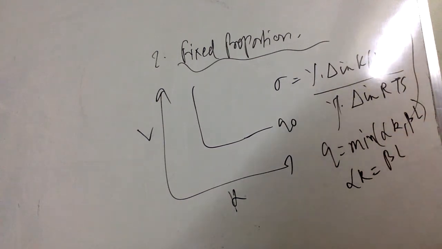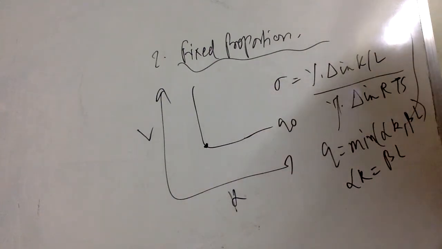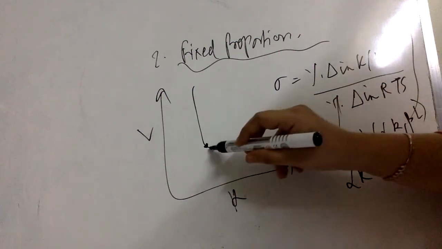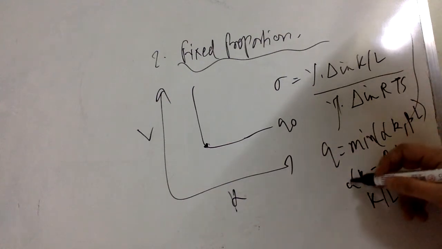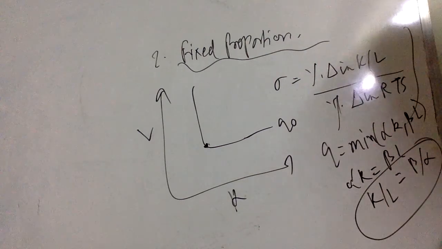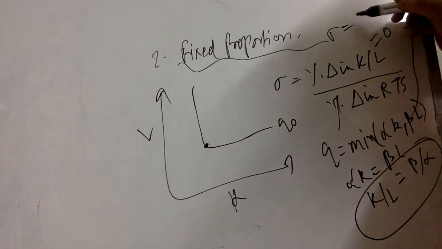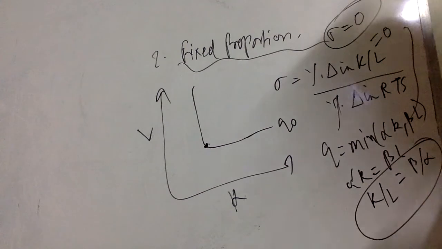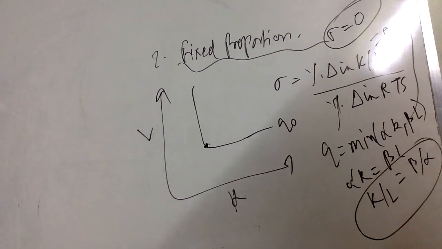Okay. So what can I say? Along a point of optimality here, K by L is not changing. So K by L we have computed at the point of minimum: K by L equals beta by alpha. It's a constant number. So the percentage change in a constant number is 0. That means my numerator is 0, and hence elasticity of substitution is equal to 0 in case of fixed proportion. So remember this thing, that's how we compute it: the value of elasticity of substitution will be 0.